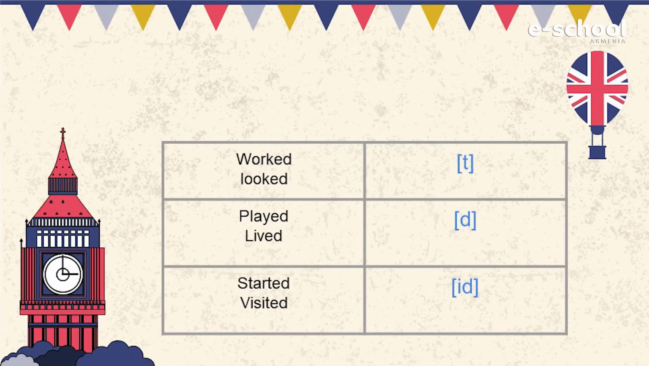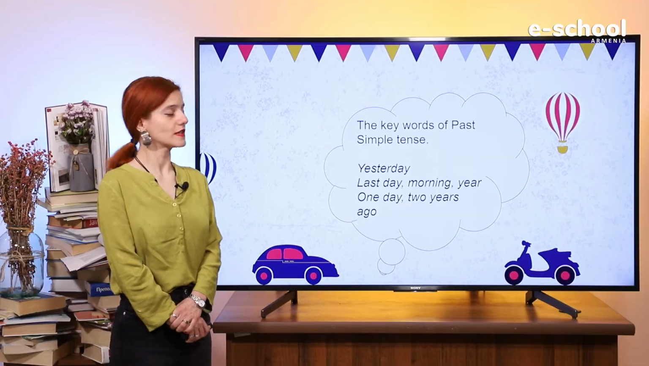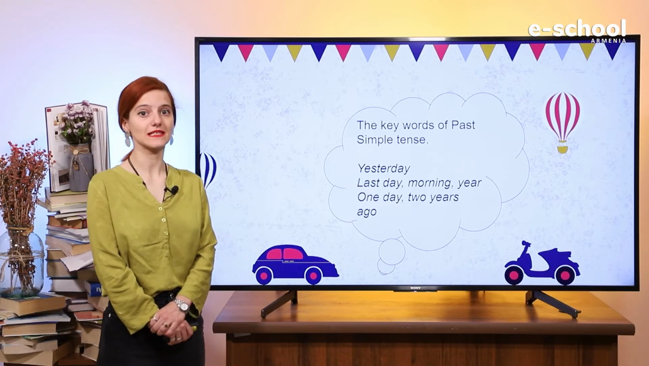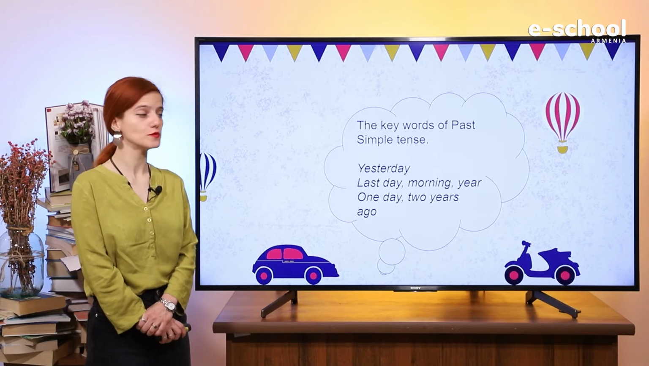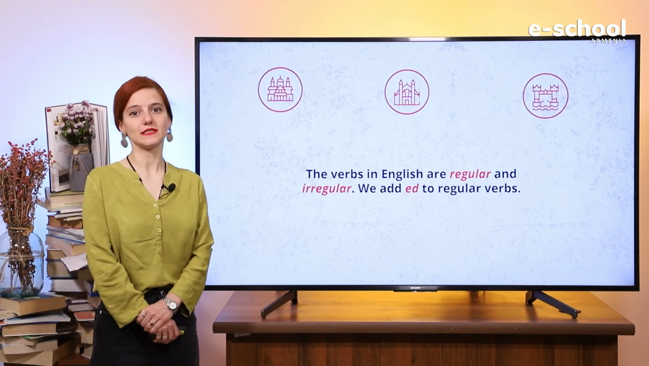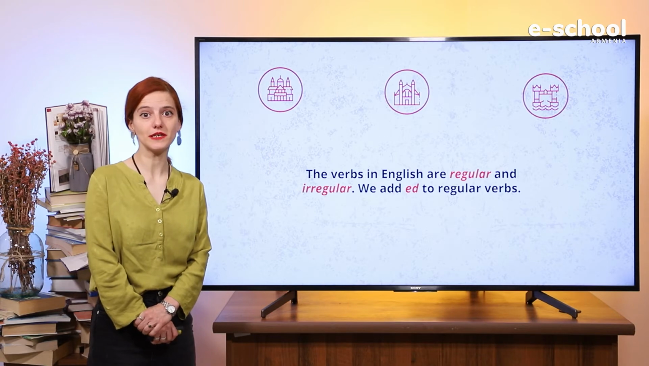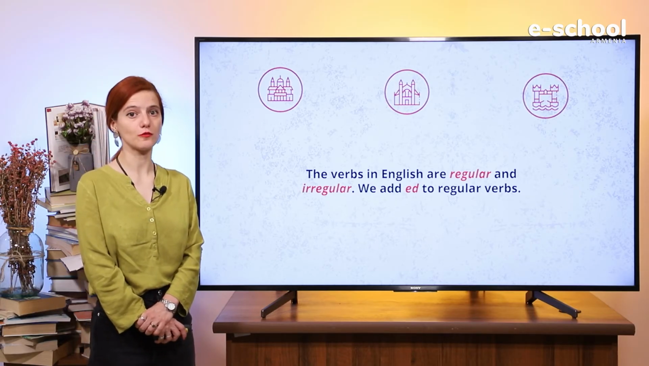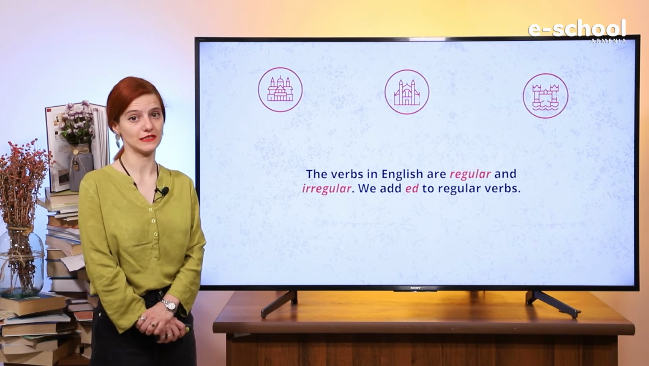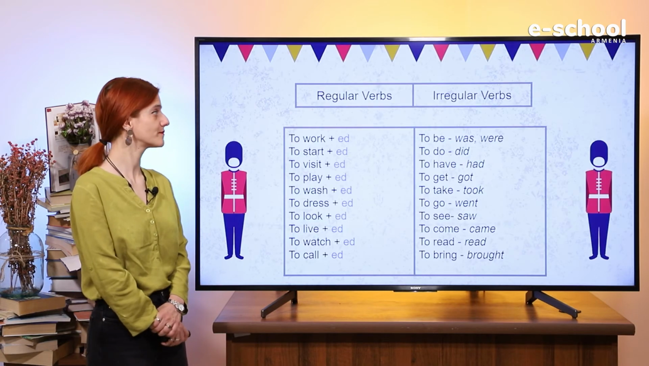T, d, id. The keywords of the past simple tense are yesterday, last month, last week, 1 day ago, 2 days ago, 1 year ago. The verbs in English are regular and irregular. As we learned, we use ed with regular verbs. And let's see how we change irregular verbs in the past simple tense.